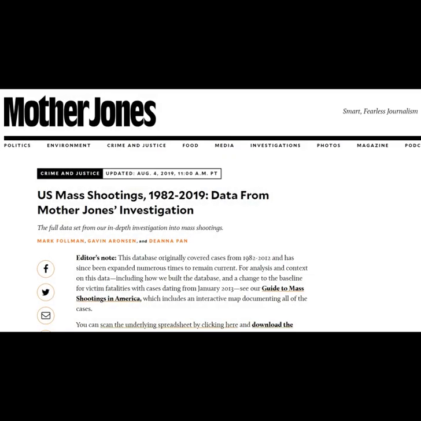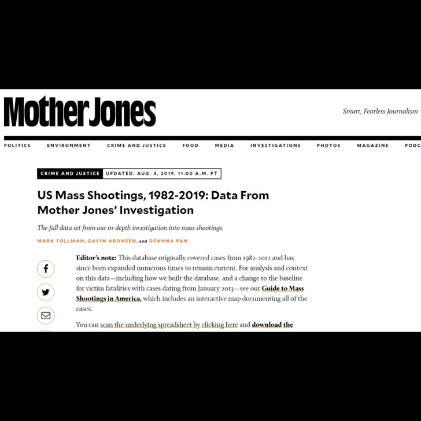For those who aren't familiar with Mother Jones, they are a left-wing media outlet with a pretty clear bias, but when it comes to mass shooting data, ironically, they're actually the most conservative and most restrictive database out there. In my opinion, this is the best mass shooting database, as it most accurately depicts events that most people would consider to be mass shootings. In a bit, we'll see that the Gun Violence Archive includes all sorts of events that most people wouldn't really consider to be mass shootings. And it has the added bonus of being a left-wing outlet, so when you cite it, you can't be accused of using right-wing or pro-gun sources.